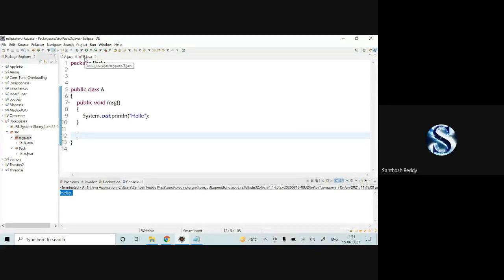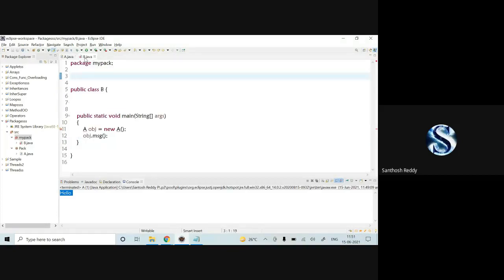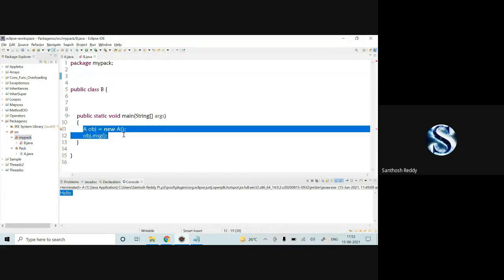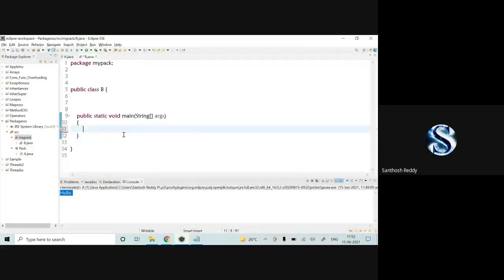Now I have to extract this message to class B, and this class B is present in some other package. You can check it out here in the side panel. A is in the package called pack. B is present in the package called mypack. How should I access a class which is present in one package from another package? How to access?